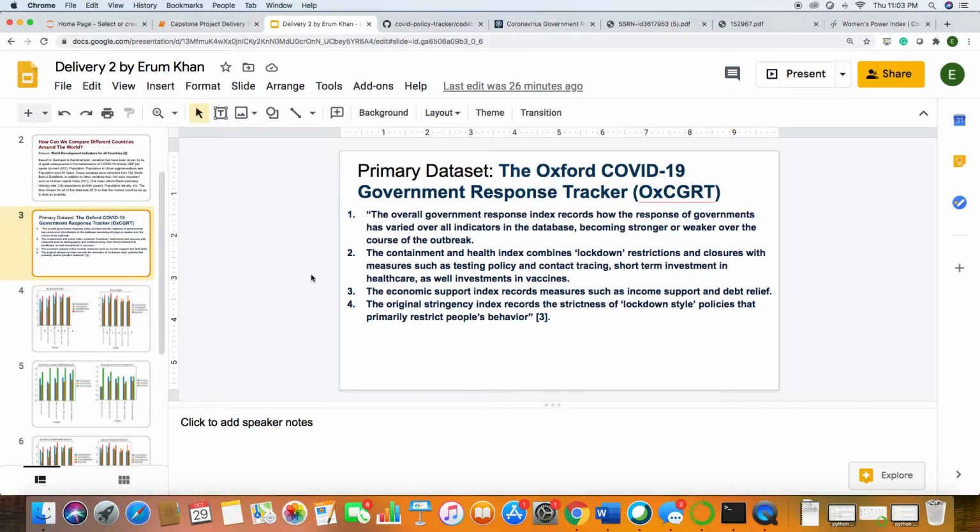The overall government response index records how the response of governments has varied over all indicators in the database, becoming stronger or weaker over the course of the outbreak. The containment and health index combines lockdown restrictions and closures with measures like testing policies and contact tracing, short-term investments in healthcare, and investments in vaccines. The Economic Support Index records measures such as income support and debt relief. The original Stringency Index records the strictness of lockdown-style policies that primarily restrict people's behavior.